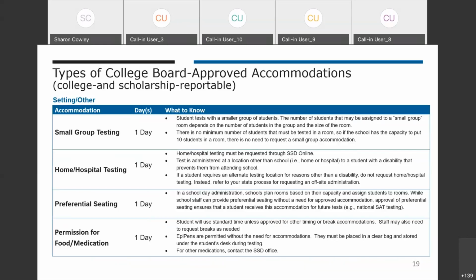Permission for food or medication is similar to testing blood sugar. You'll often request this with other accommodations, such as extra breaks. If students are approved, you'll need to request additional breaks separately. We also have a standard policy regarding how EpiPens are handled. You can find these details in the coordinator manuals when they become available online in January.